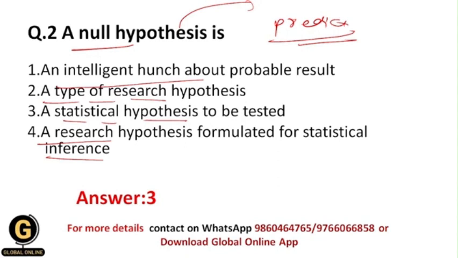because there are lots of research hypotheses, including directional hypothesis, alternative hypothesis, which is also called as a research hypothesis, statistical hypothesis, simple hypothesis, composite hypothesis, but there is only one hypothesis, which is the null hypothesis, and that is only tested in the whole research process, not any other kind of hypothesis. Okay, and that's why your correct answer should be 3.